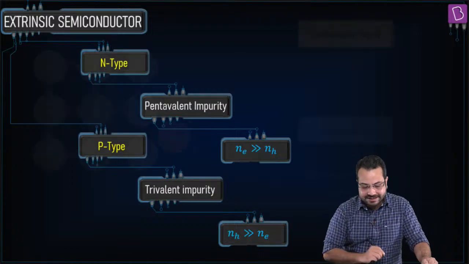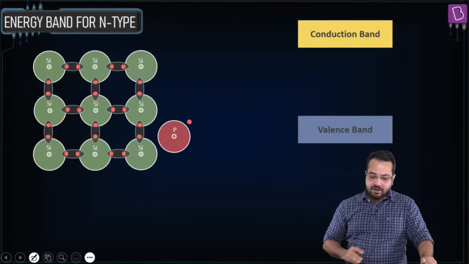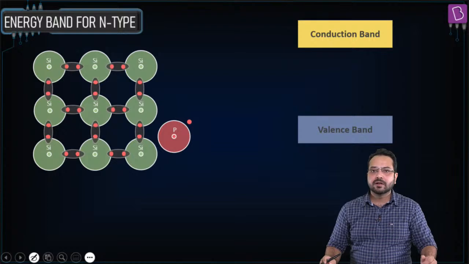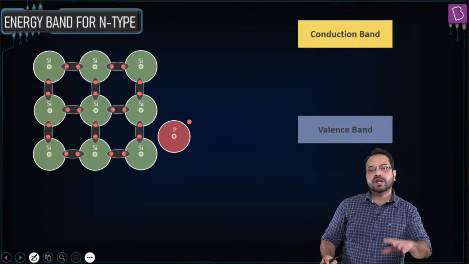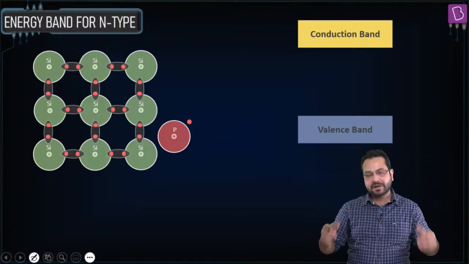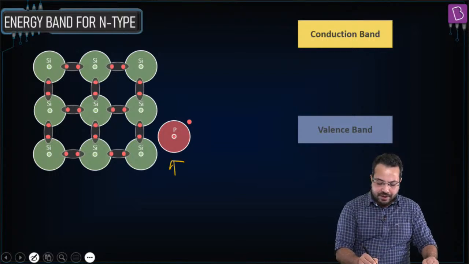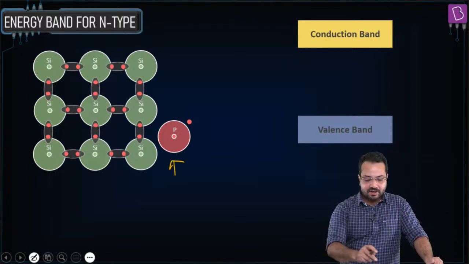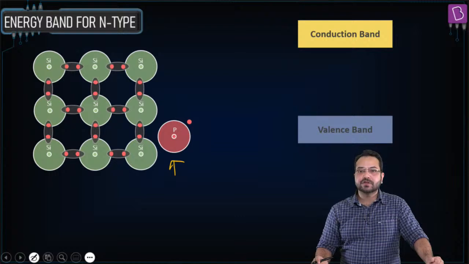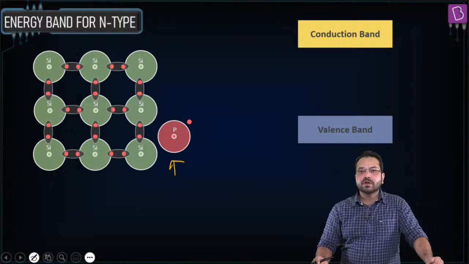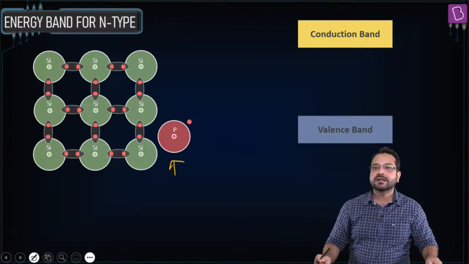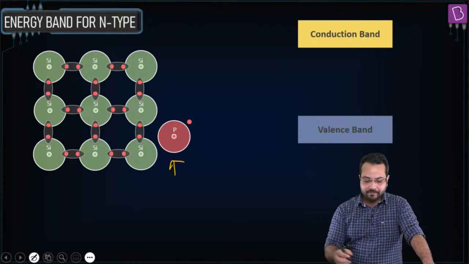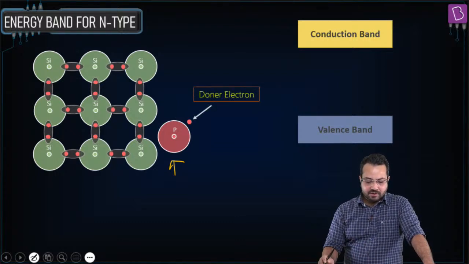Okay, so now let's understand the mechanism. So here we have a silicon lattice. Silicon atoms are bonded in their covalent bonds. Perfect, very nice. Now we bring in this impurity. Now this is phosphorus. Okay, so phosphorus has 5 electrons in the outermost shell. So what is going to happen?